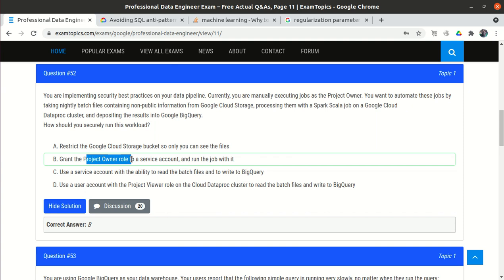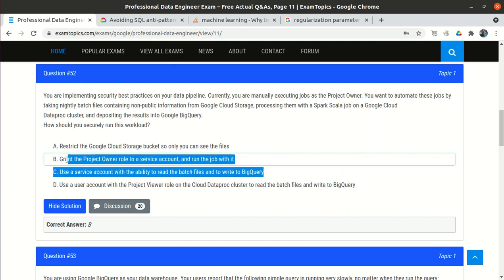So the project owner role is very crucial. That's why I thought of selecting C, but it's up to you whether you are going to select B or C.